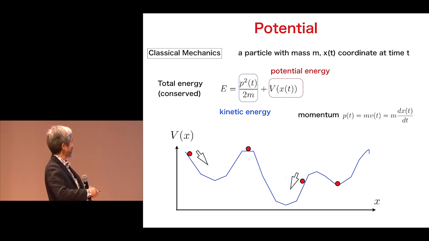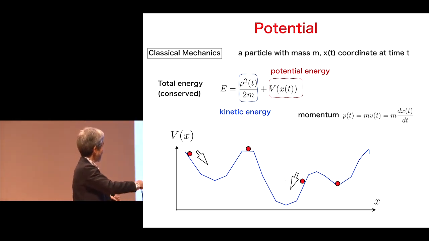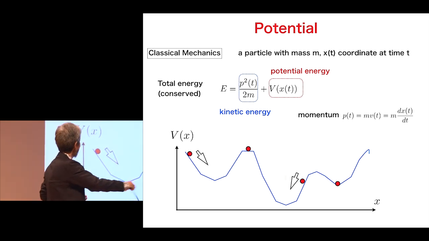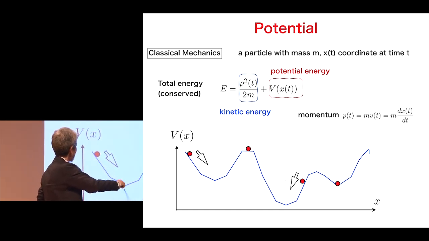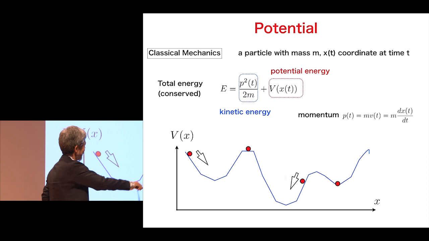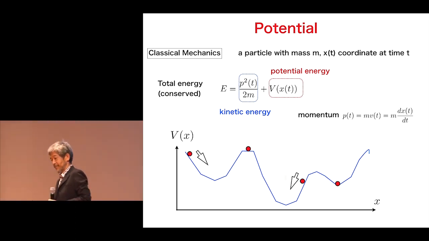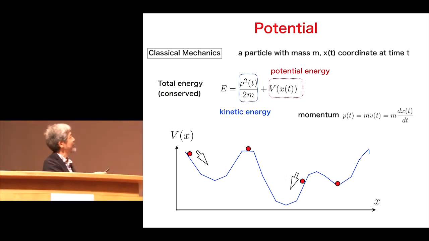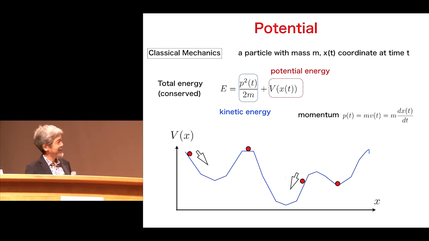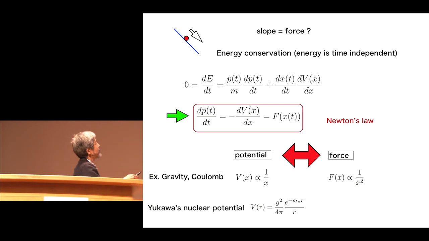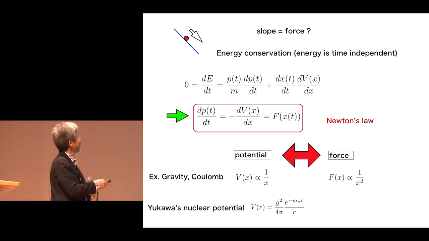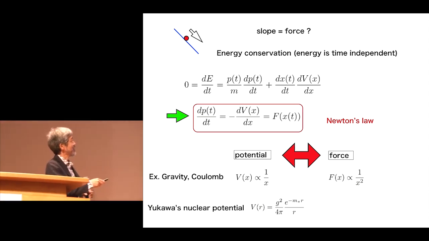So since it is conserved, potential energy is something like this. And if you put a particle here, it's going down and maybe going up and going down or something like that. And if total energy is here, it can only move around here or around here. And the good thing about the potential is, as you can see in this figure, the slope gives the force, which can be seen from the energy conservation.